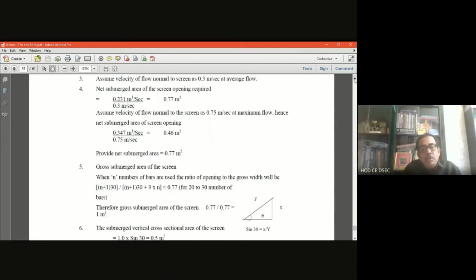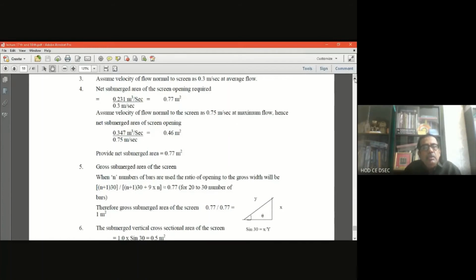Now which one is more? 0.77, that is in the average flow consideration. The submerged area of the screen is more. So let us take the net submerged area as 0.77 meter square, which has been calculated for the average flow condition. Because it is more, in design we will consider the more area.